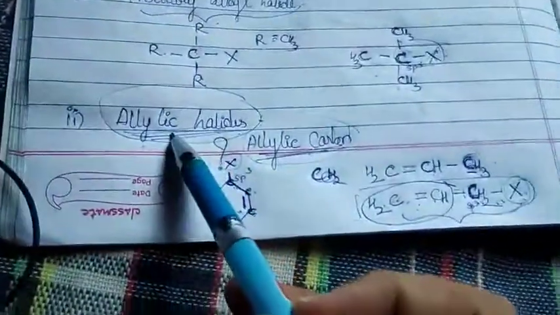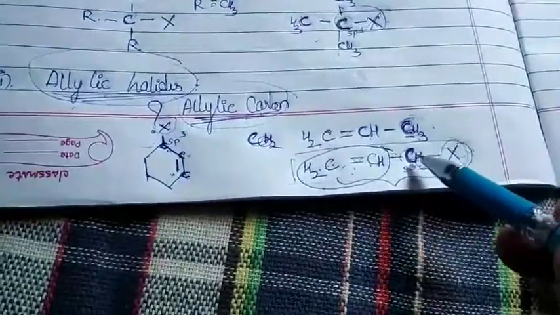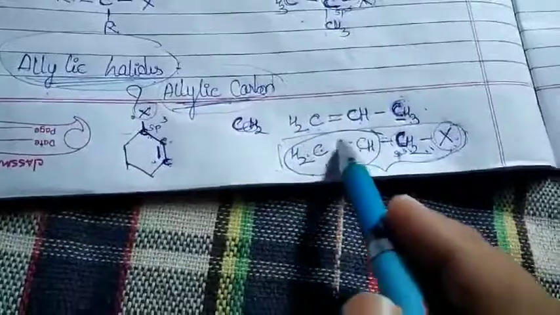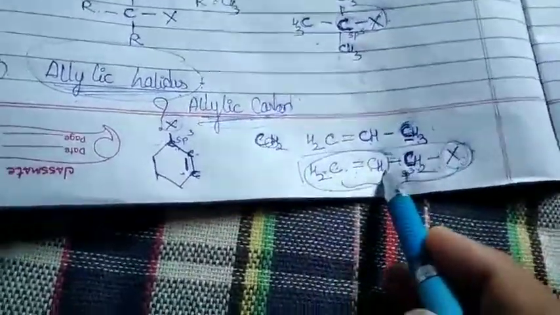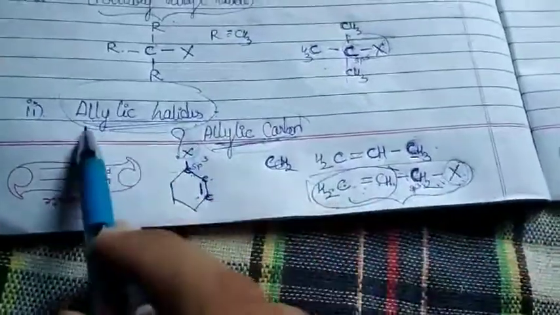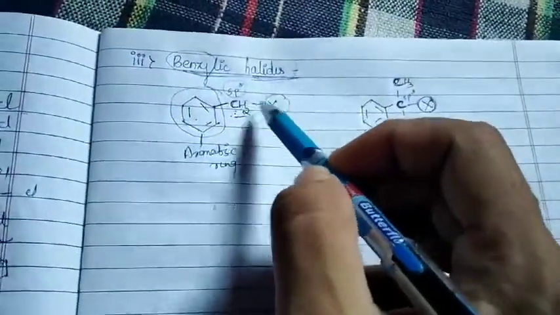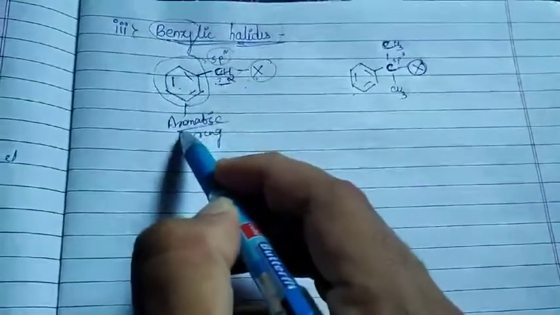So what do you mean by allylic halides? In a compound, if the halogen group is attached to an sp3 hybridized carbon atom which is next to the C=C double bond, such halides are called allylic halides. Coming to benzylic halides, we saw the halogen group is attached to the sp3 hybridized carbon atom which is next to your aromatic ring.